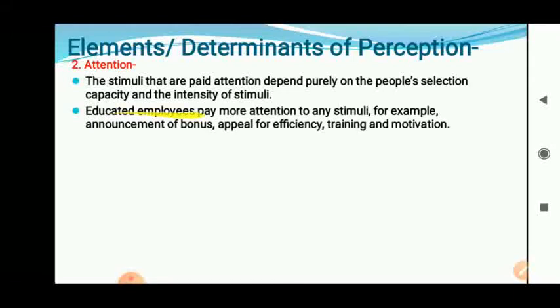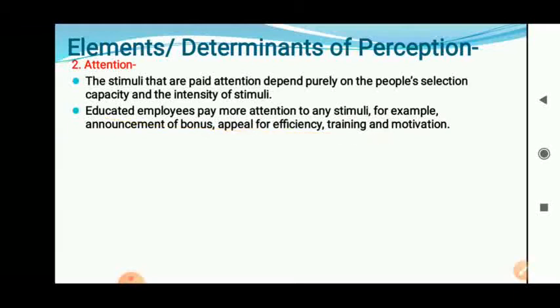Educated employees pay more attention to stimuli, for example, announcement of bonus, appeal for efficiency, training and motivation. On which message are employees going to focus? On a bonus, appeal for efficiency, training, motivation. On these things the employees are going to focus. In the case of students, we are going to focus on exams, announcement of results, fees, admission process. Are you getting? Likewise that.